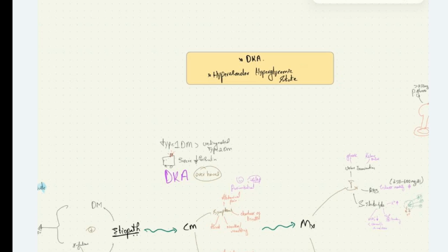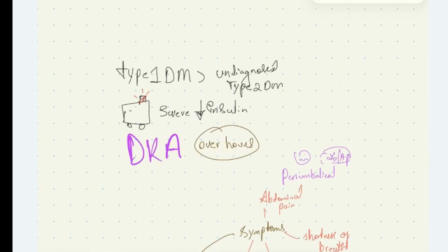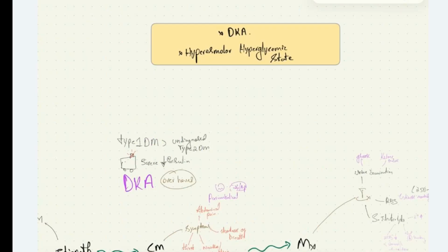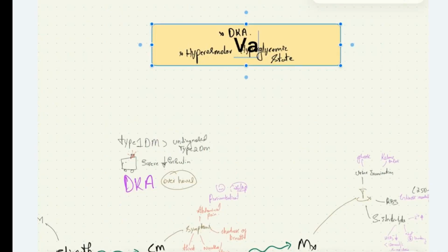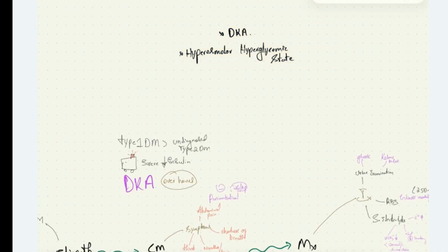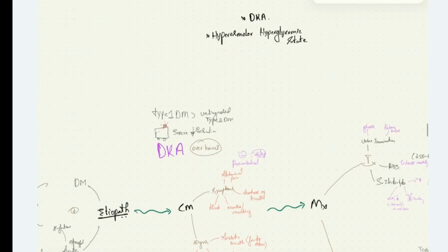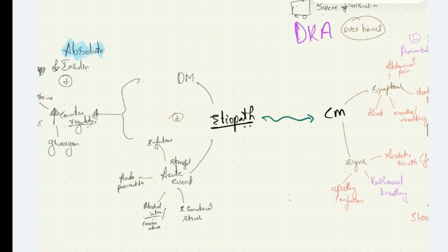Diabetic ketoacidosis is most commonly seen in type 1 diabetes mellitus patients, and also in undiagnosed type 2 diabetes mellitus patients, in contrast to hyperosmolar hyperglycemic state, which we see in type 2 diabetes mellitus patients only. What is the etiopathophysiology of diabetic ketoacidosis?